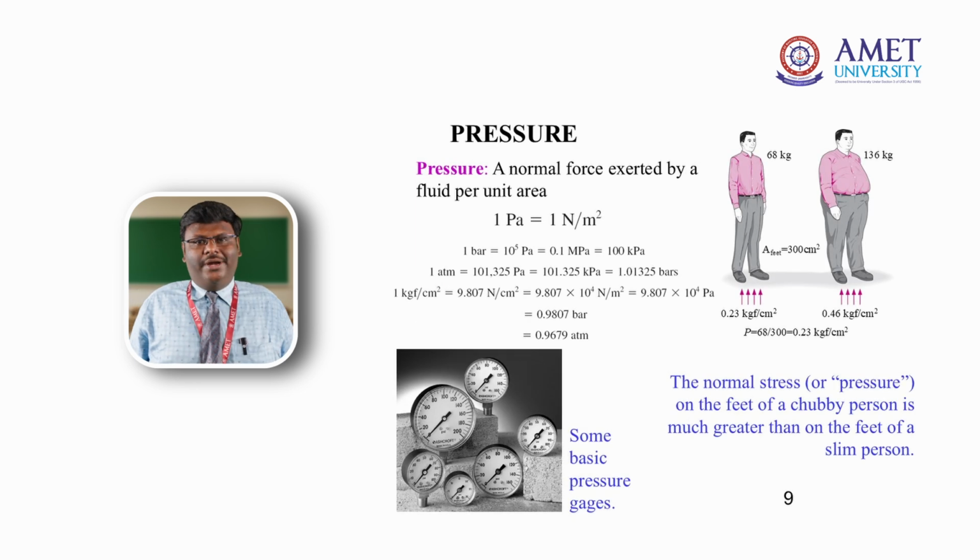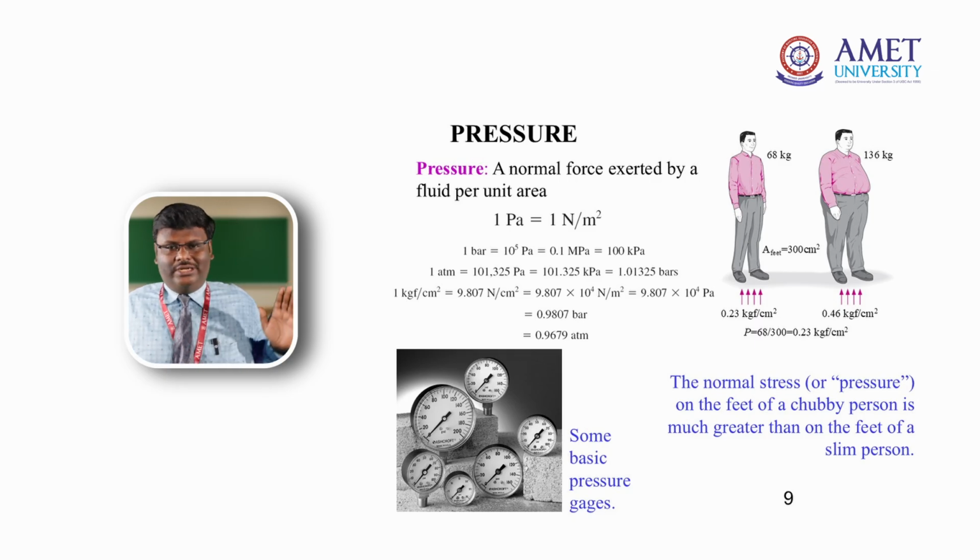Coming to the next property, pressure. The force acting per unit area is pressure. The unit for force is Newton and the unit for area is meter square, so pressure is expressed in terms of bar or Newton per meter square.